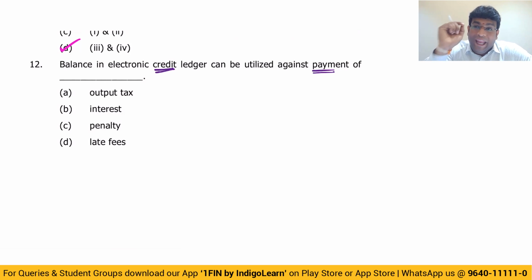If you are required to pay any interest or penalty or late fees, or any tax under reverse charge mechanism, we can do that only by using the electronic cash ledger. But credit ledger balance can be utilized only and only for payment of output tax. So the answer is option A, my dear friends, output tax. Very interesting question. High possibility that this question may come in the examination.